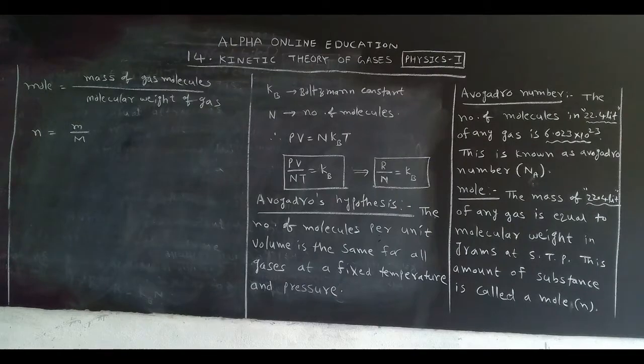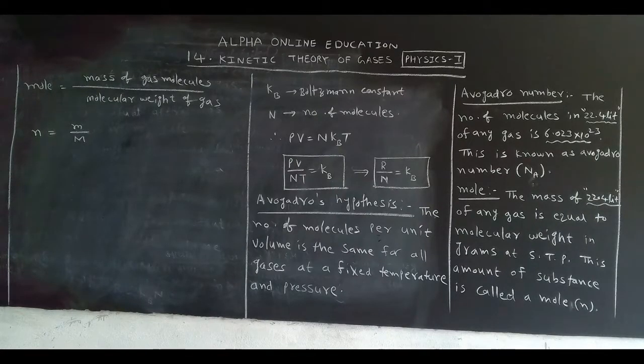Capital M is called the molecular weight of the gas. This is the mathematical expression for the mole: n is equal to small m by capital M.